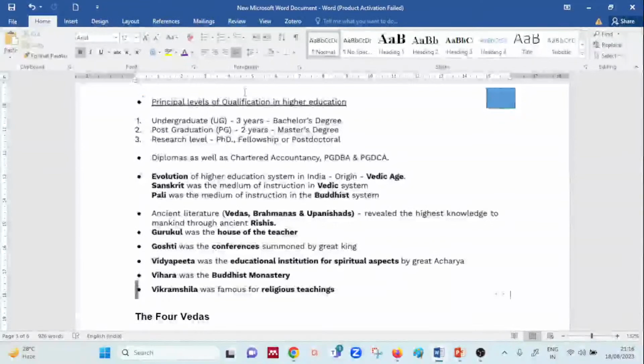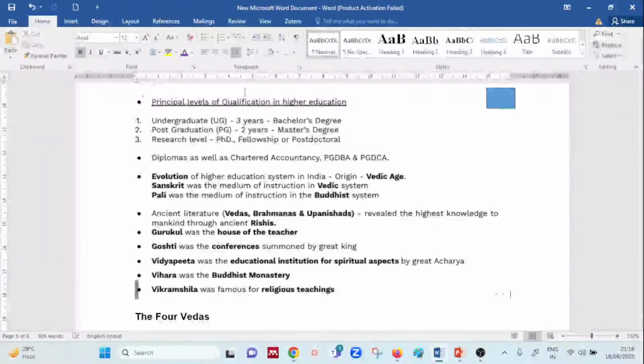So let's talk about principal levels of qualification in higher education. Now if you see these principal levels, some of the students may have a doubt in your mind, stating that undergraduate is for 3 years, but yes, the changes are applicable only with the New Education Policy 2020.